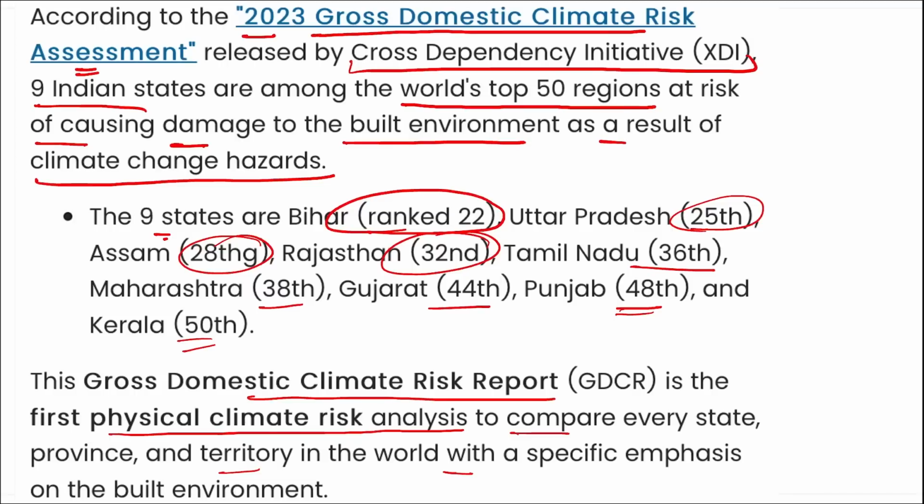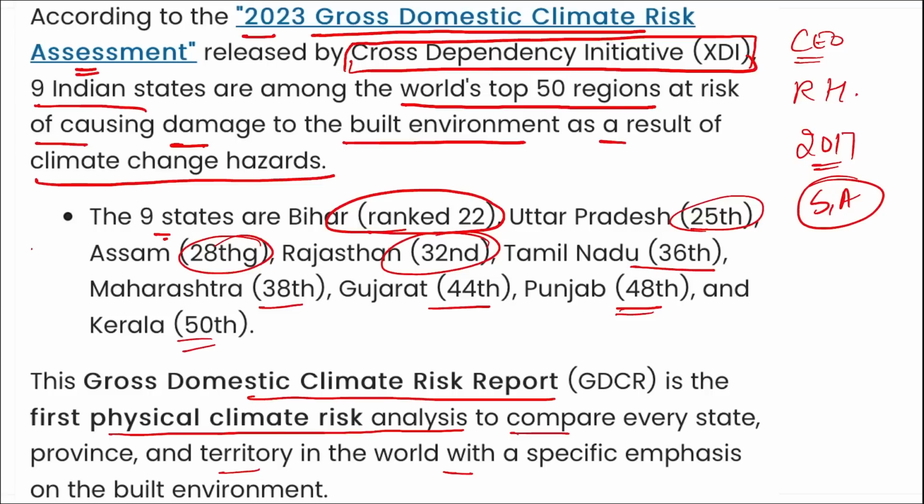If we talk about the organization that released this report, the Cross Dependency Initiative, the CEO is Rohan Hamadan. It was founded in 2017, and the headquarters is in Sydney, Australia. So remember these states, which are at risk of damage to the built environment as a result of climate change.